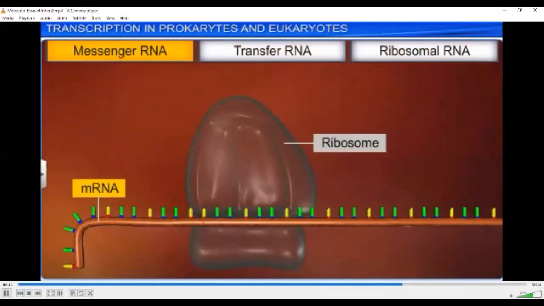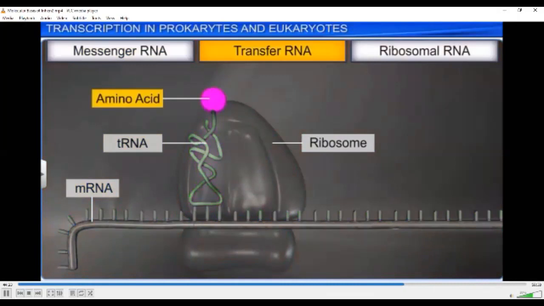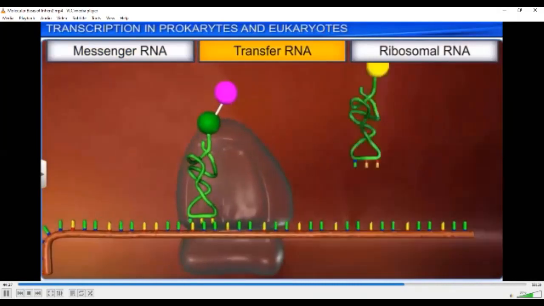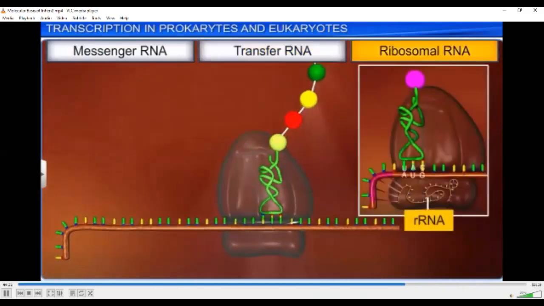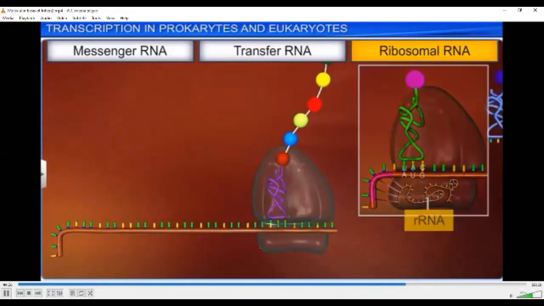It helps to put together amino acids to make protein. The tRNA carries each amino acid to the ribosome according to the coded message in the mRNA, while the rRNA provides a mechanism to decode mRNA into amino acids. What you see is the translation.